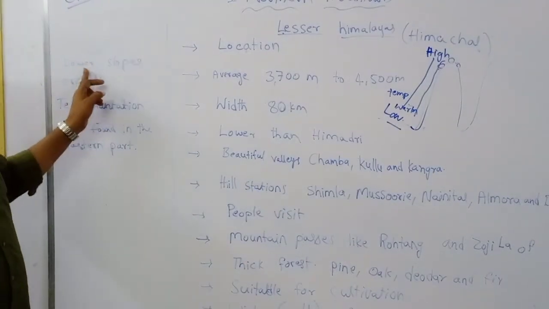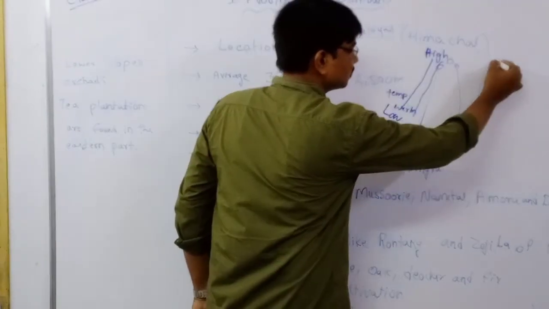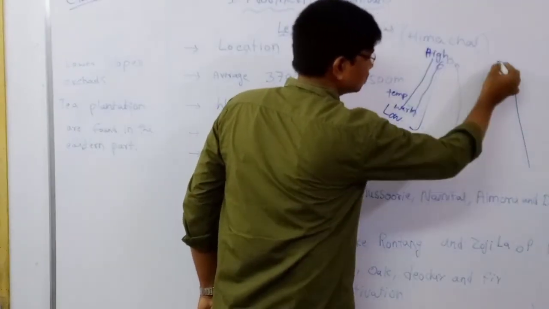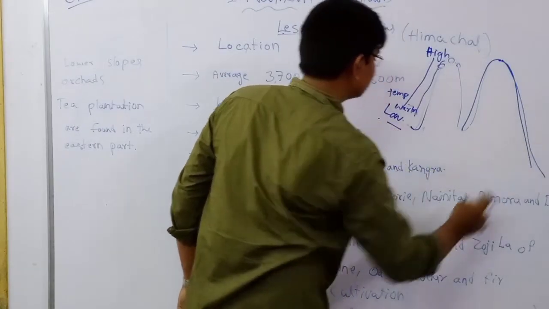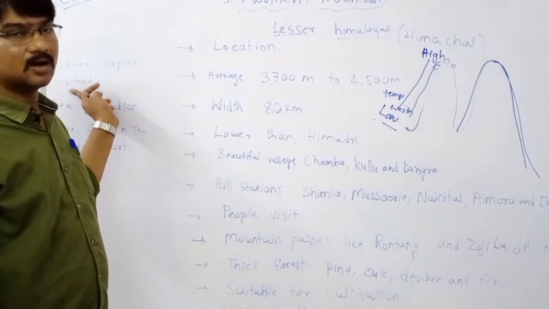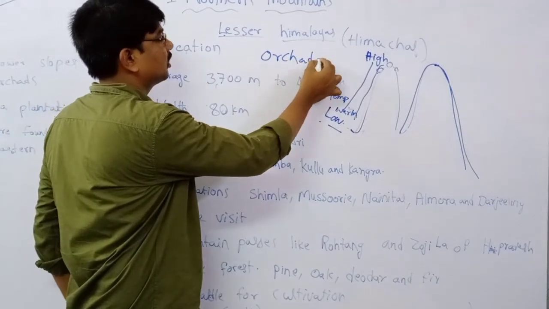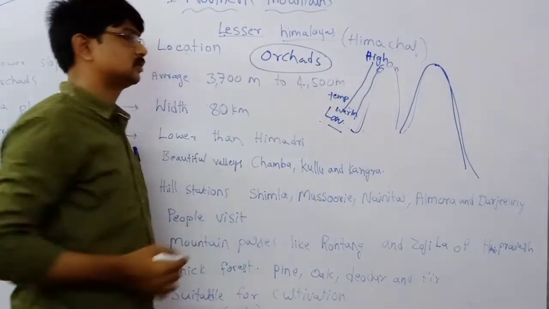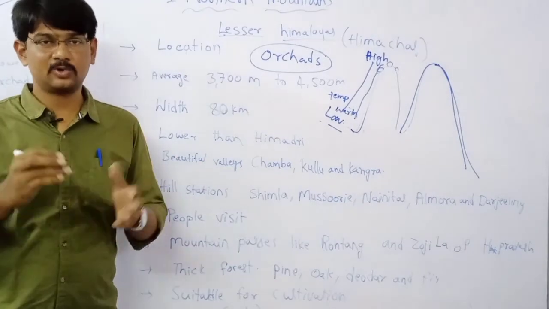Next, lower slopes. What is a slope, children? If this is a mountain, this is the slope. At the lower slopes, there are orchards. What are orchards? Orchards means gardens of fruits.